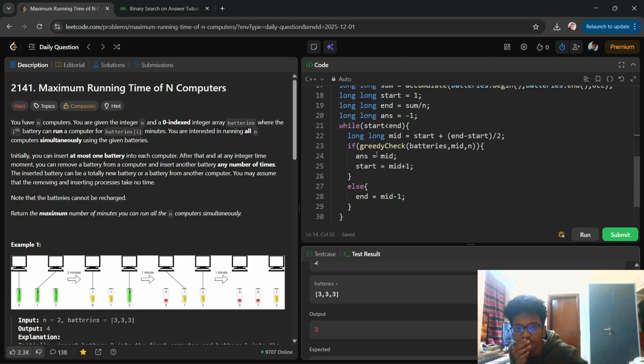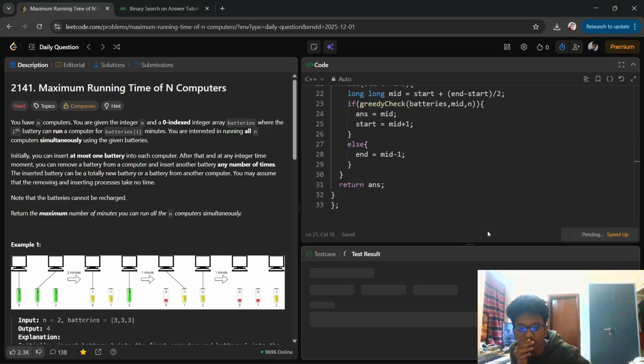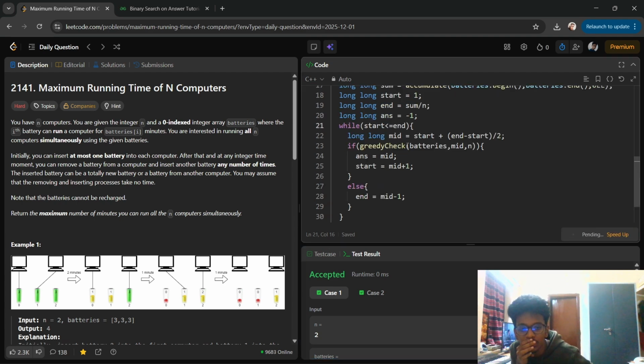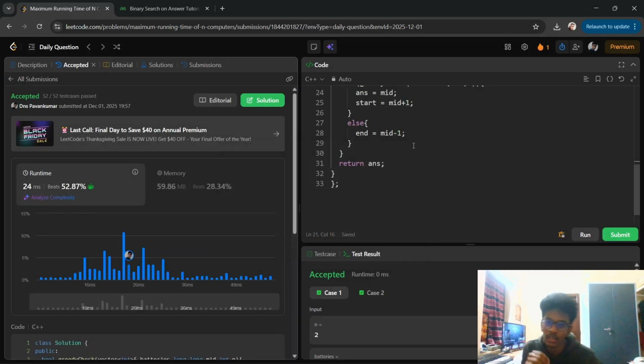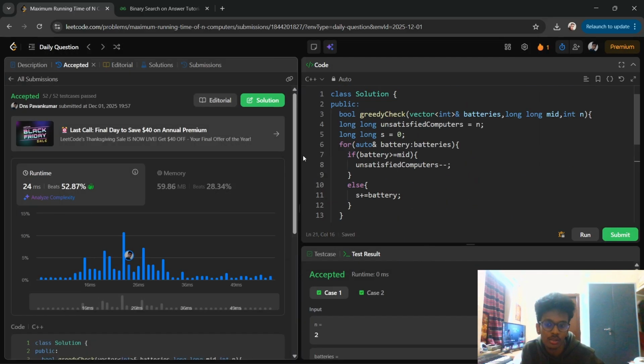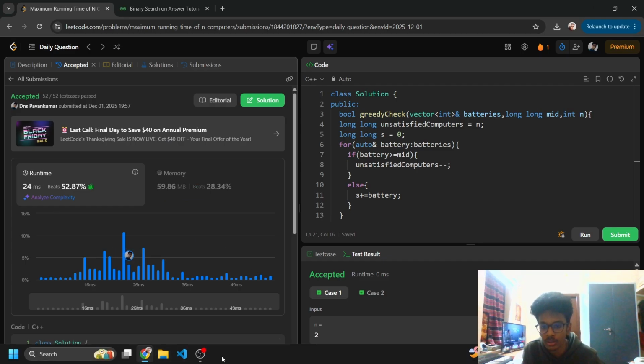Hmm. Let's add the equal to case. Maybe it would work. Yeah, so that equal to was missing here. And it's passed. Alright guys, that's it for today. This was the LeetCode problem of the day. Thank you everyone.